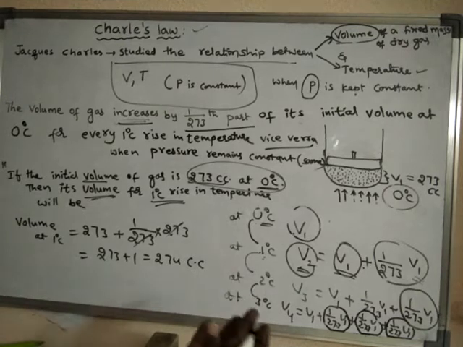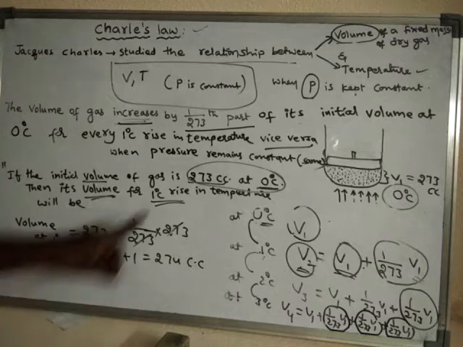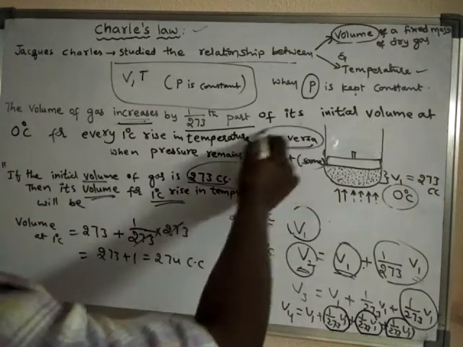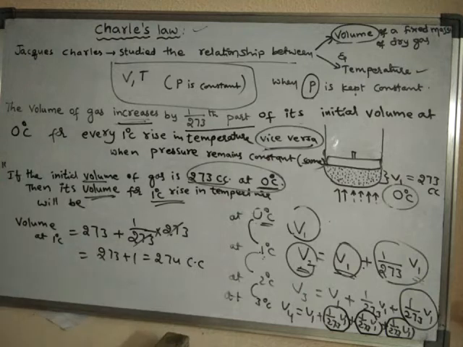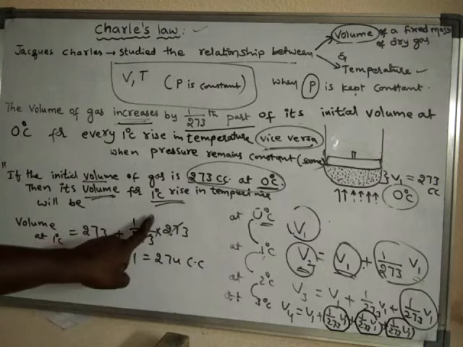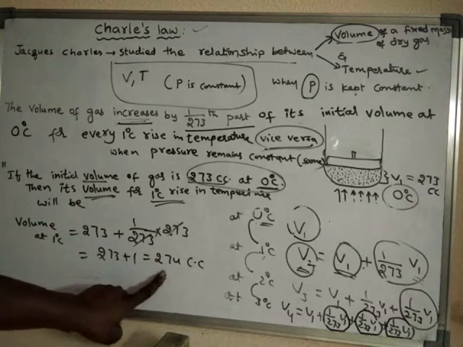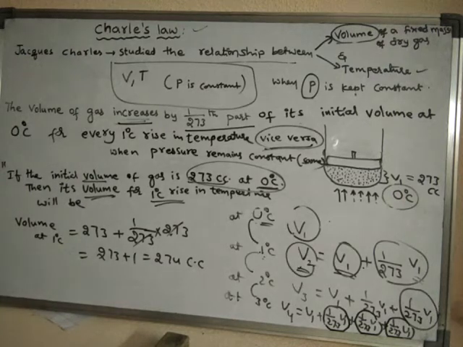Suppose the temperature is decreased by 1 degree centigrade, because we have learnt vice versa. Vice versa means if temperature is decreased, volume decreases. If temperature is increased, volume increases. So we have seen that when the temperature is rising by 1 degree centigrade, volume is rising. Now we will see if temperature is decreased, how the volume will be.